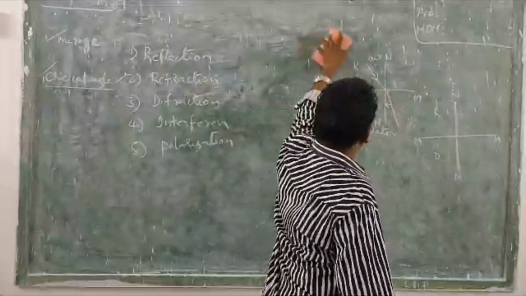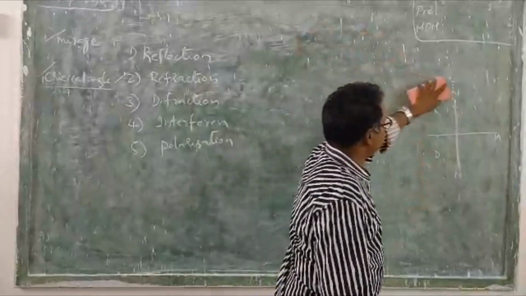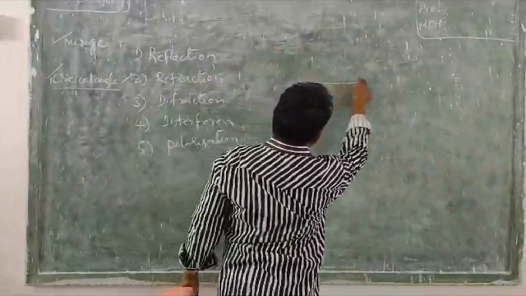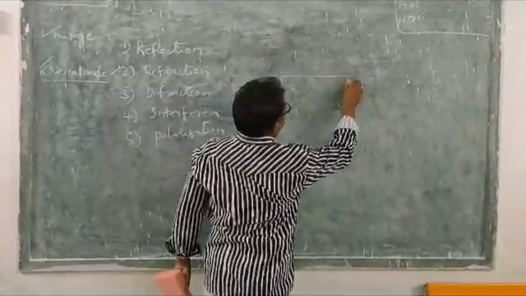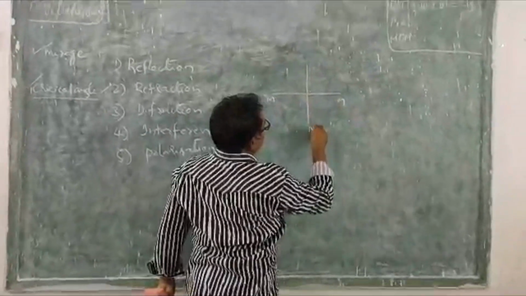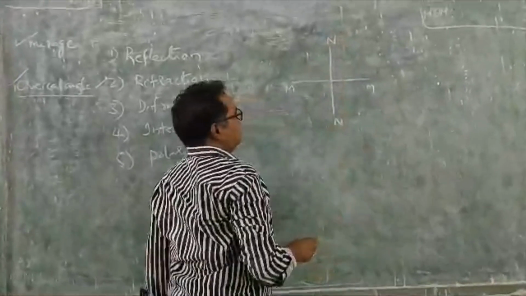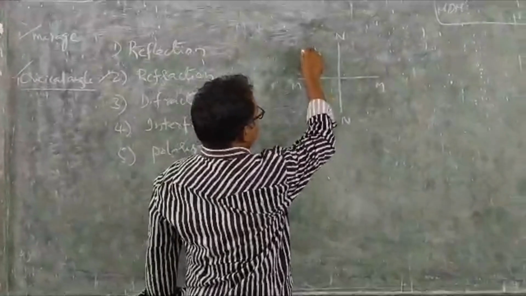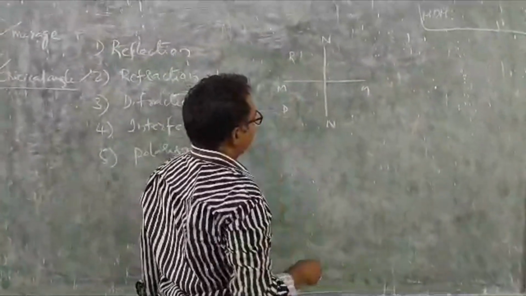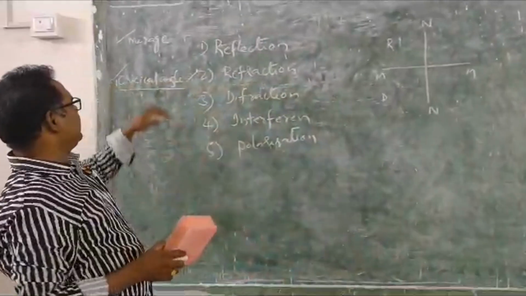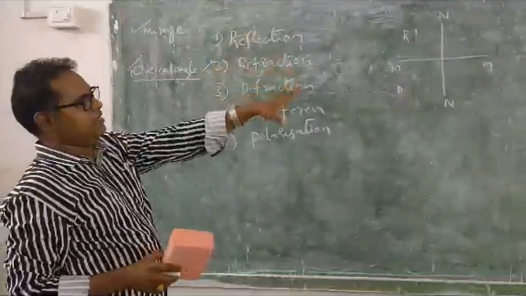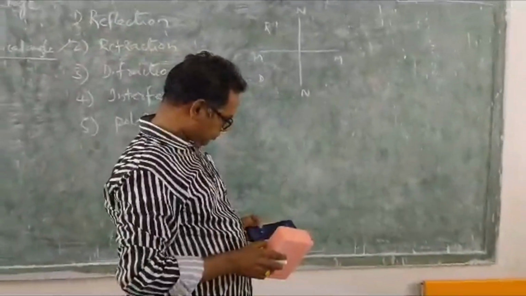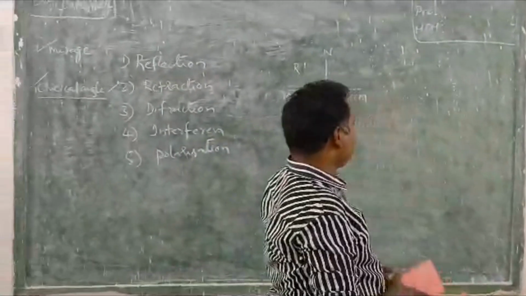Then if you go to the figure and elaborate the total meaning of critical angle, you have to draw the interface and the normal. Then one is the denser medium, the second one is the rarer medium. This is the rarer medium, this is the denser medium. So what I am saying, critical angle is nothing but an angle of incidence.